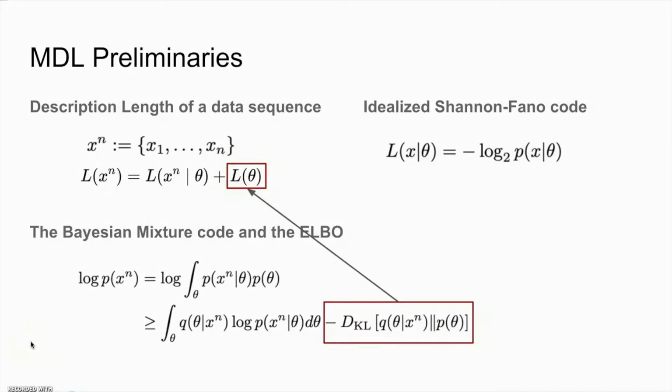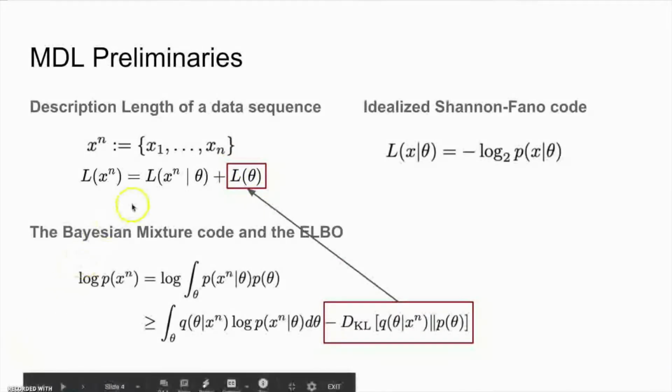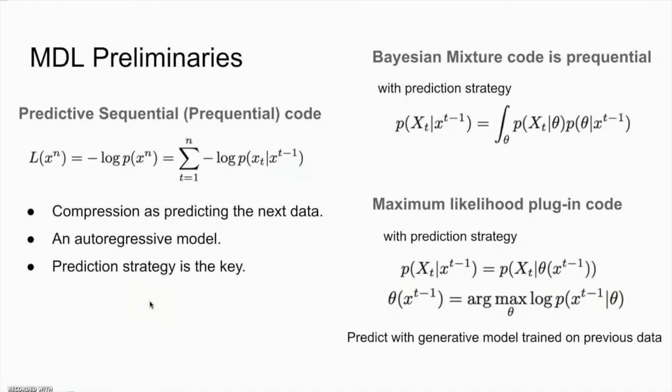According to MDL, the best model that explains the data is the model that achieves the minimum overall description length of both parts. Another method that computes the description length of the entire data sequence without explicitly computing the description length of the model is to use the so-called prequential or online code. Prequential here stands for predictive sequential.